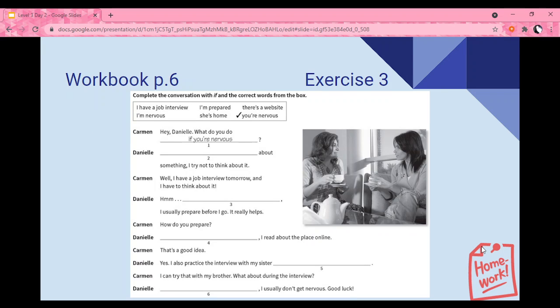Let's go to our workbook page number 6, exercise 3. Here, we're going to complete the conversation between Carmen and Daniel using an if clause, the condition, and the correct words from the box. For example, hey Daniel, what do you do if you're nervous? If I am nervous about something, I try not to think about it. Pause the video while you work on the rest, please. Okay guys, we're going to check it during our class.